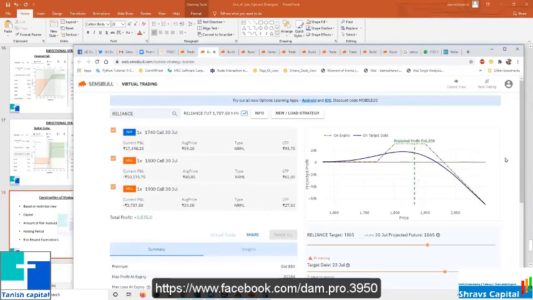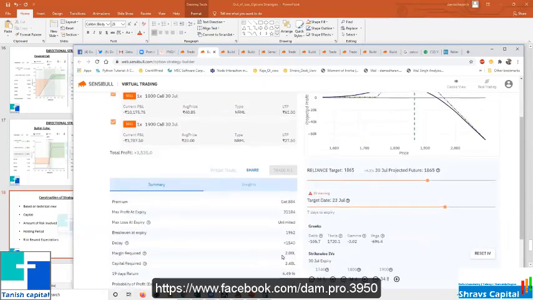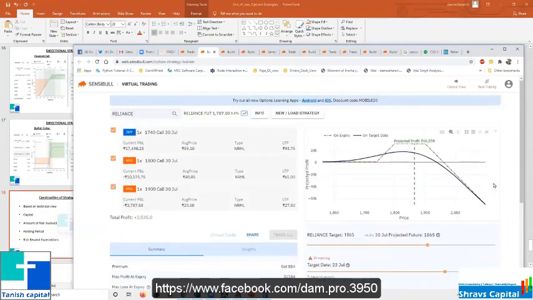The only thing is you need to know, in case the market goes strongly against you, where your problem will arise and at what scale the problem will come. Only those two things matter. People will say, no, my break even is at this point only. But if suddenly something bad happens, what is the scale of MTM you are going to face? Because you may be using 3 lakh capital, but your MTM is 40,000, 50,000, then there is no point in going for strategies. Better you would have traded in futures itself with 1 lot, for that risk and for that reward. So people need to understand what is the real risk, what is the real reward. Based on that, they can build their own strategies.